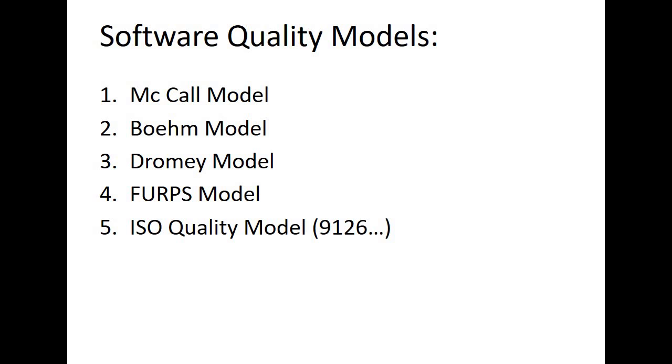Now basically FURPS, if you talk about, this is nothing but this particular fourth model. It's an acronym representing a model for classifying your software quality attributes. That means your functional and non-functional requirements. So it is like functionality, where we have the capability, we have reusability, interoperability, portability, security, and all those accessibilities.